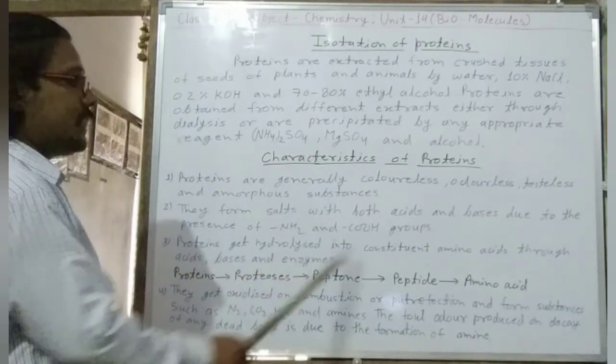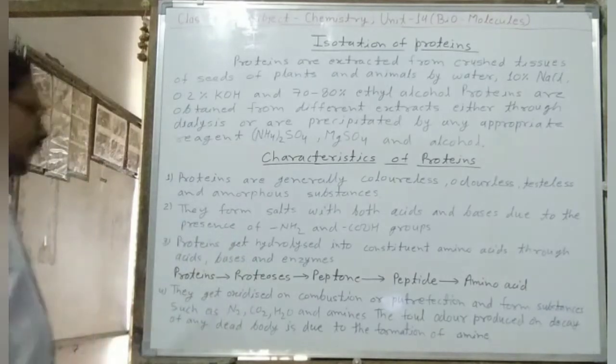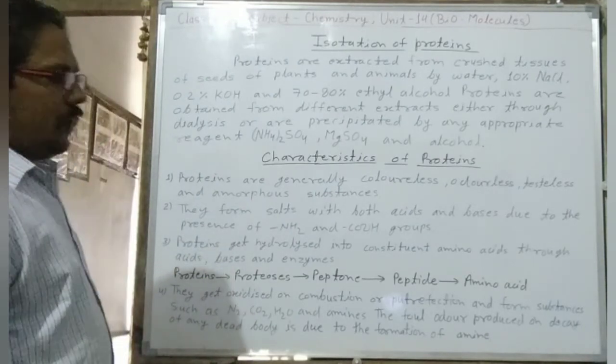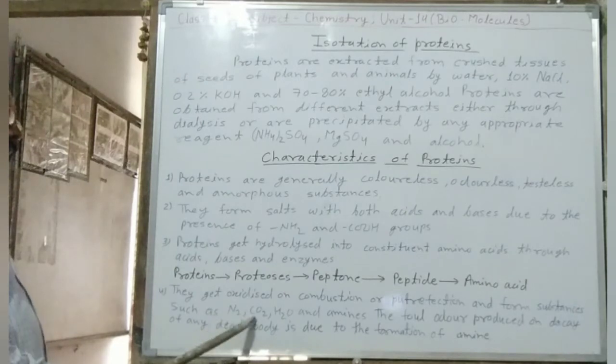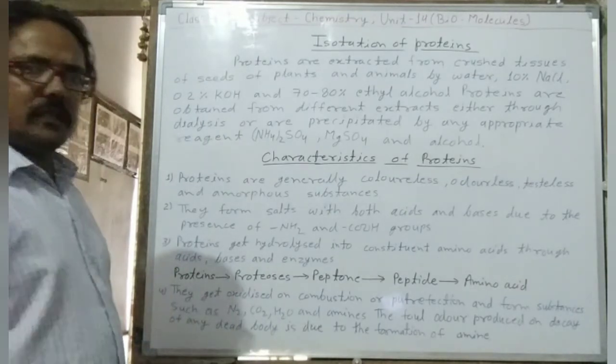They get oxidized on combustion or putrefaction and form substances such as nitrogen, carbon dioxide, H2O, and amines.